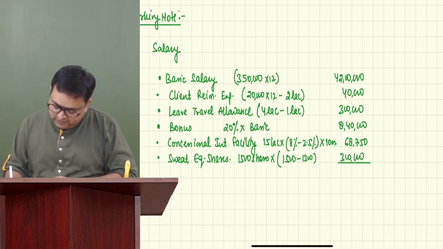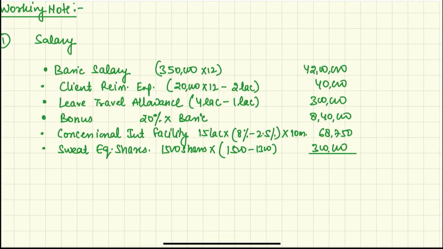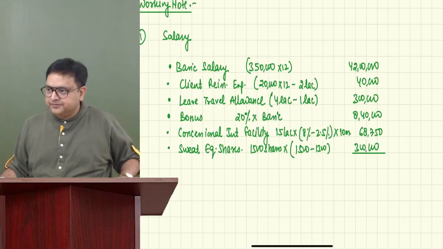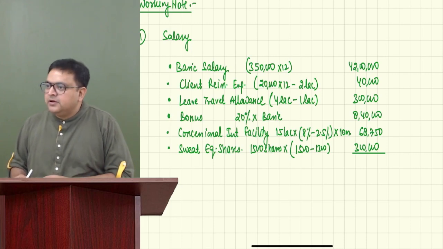Guys, what do you think, what is the total? Everybody has done till here. Tell me what is the total? 42 lakh plus 340. 5748750.